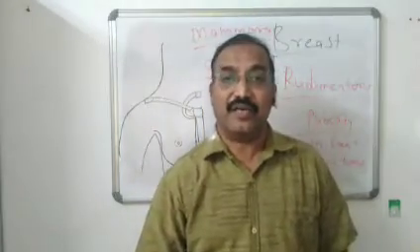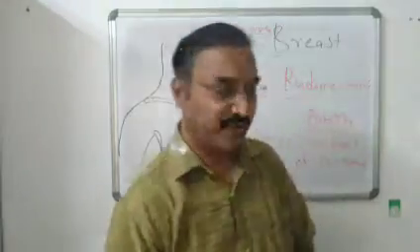They are present one on each side of midline. So that is its situation.